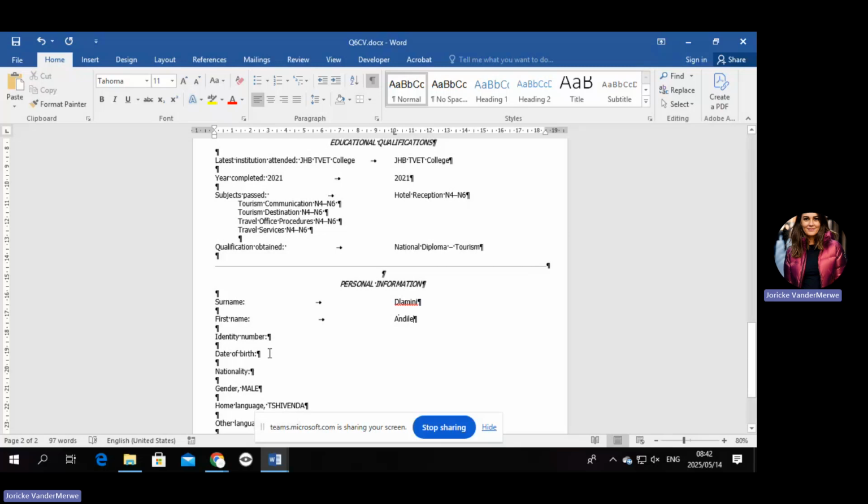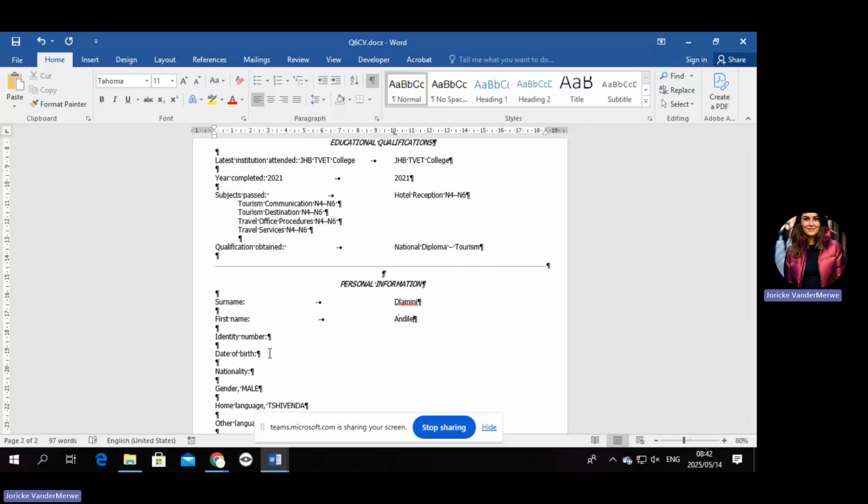Now, the candidate must delete all, insert a colon after each word where indicated in the text, okay? And then transpose the headings, education, qualifications, and personal information with the information text below the heading. Goodness gracious. What does it say?